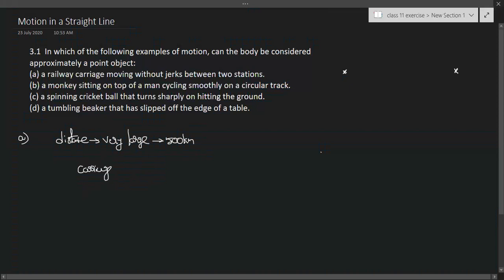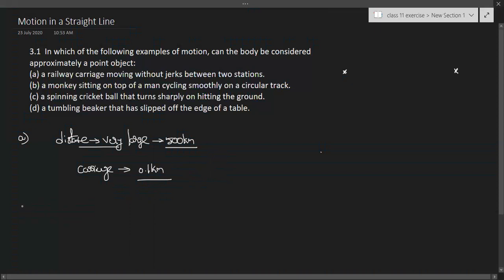So if you compare the distance traveled by the train with the size of the carriage, the carriage size is 0.1 kilometer and the distance traveled is 500 kilometers. The size of the carriage is very small, so I can say the railway carriage is a point object.